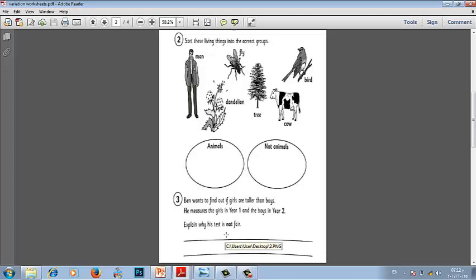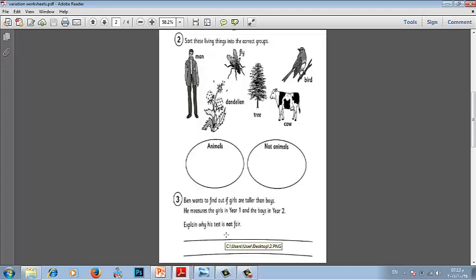Let's give you an example. If I want to make a science test to know who is better, boys or girls, in science. If I bring boys from grade 1 and girls from grade 4, is that fair? Sure not, it's not fair. Because I bring the girls from grade 1 while the boys from grade 4. And this is not fair.